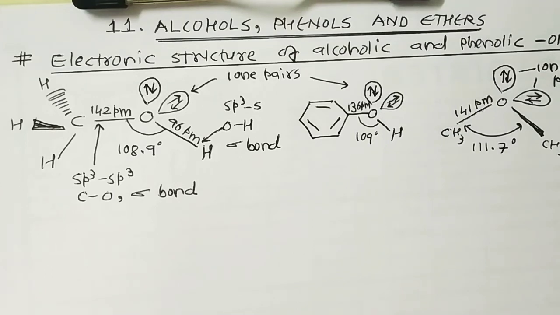Hello students. In the last session on alcohols, phenols and ethers, we completed our IUPAC nomenclature, common names and trivial names.